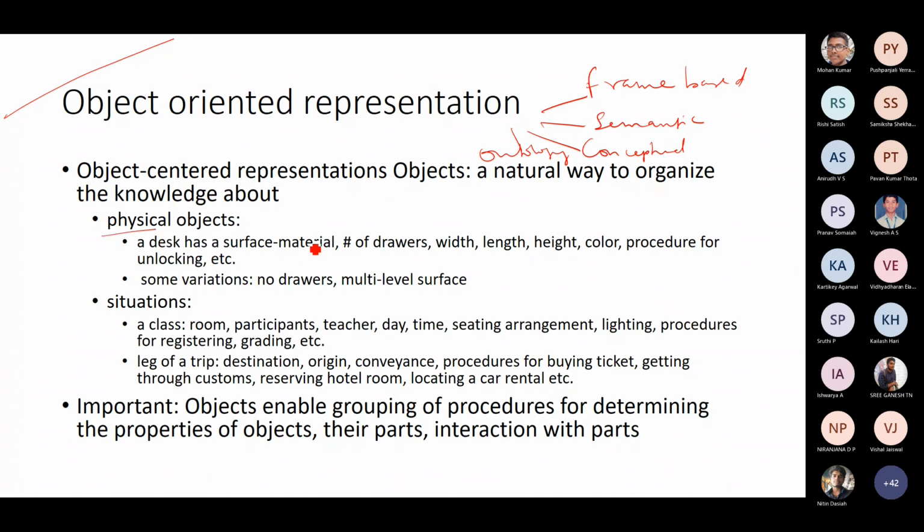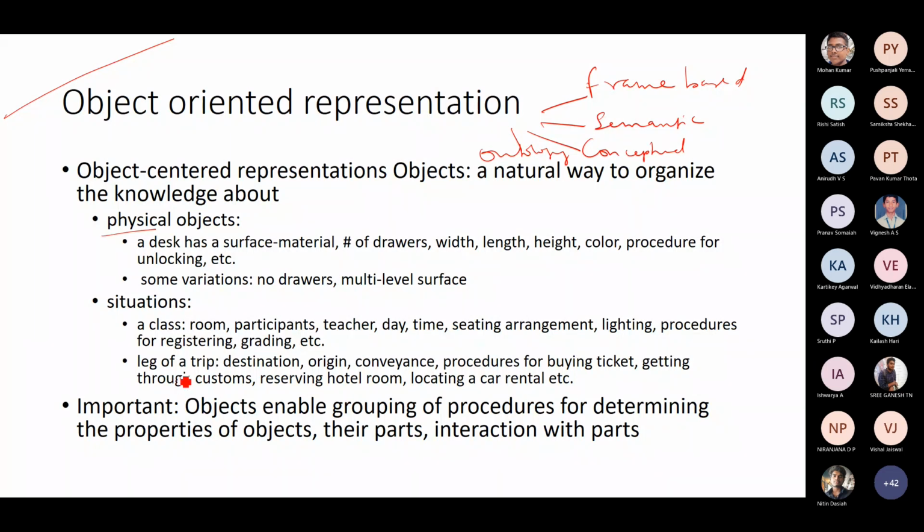A desk has a surface material, number of drawers, width, length, etc. Some variations of desk can basically be no drawers, etc. And you can say multi-level surface, etc. And situations can basically be, where is this desk going to be placed? It could be a class, a room. So participants, teacher, date, time, seating arrangement, etc. So these are the objects that are going to be interacting with this desk.